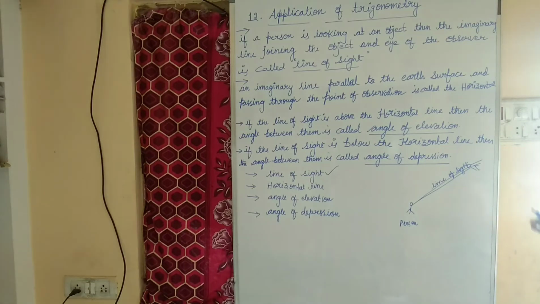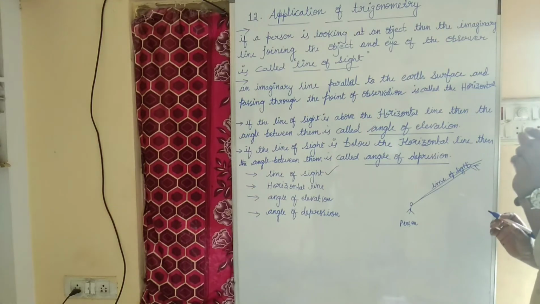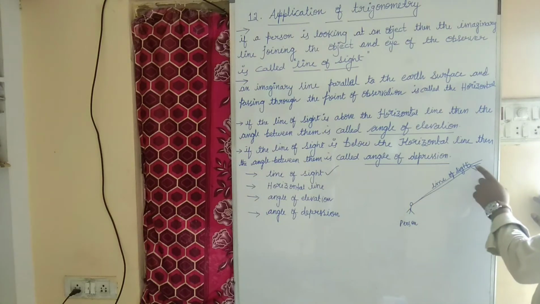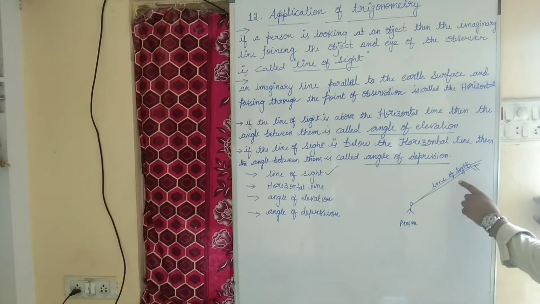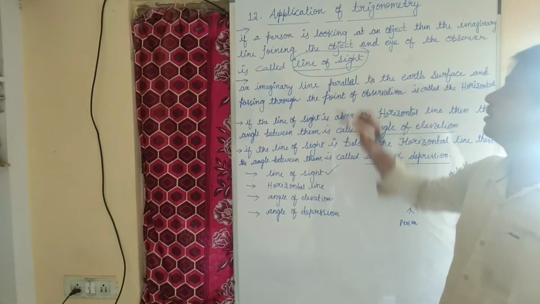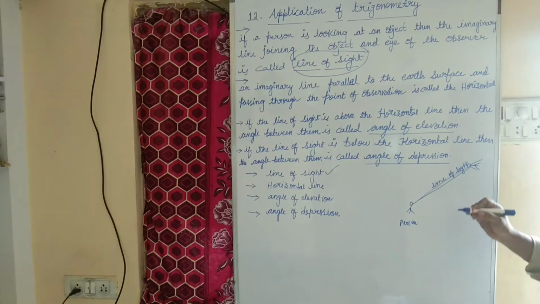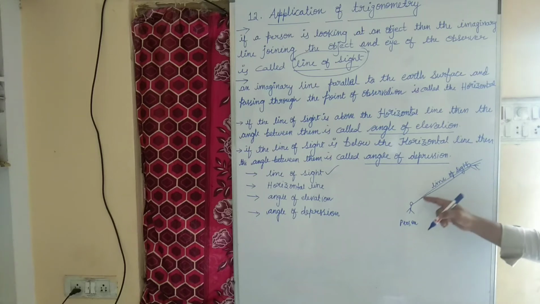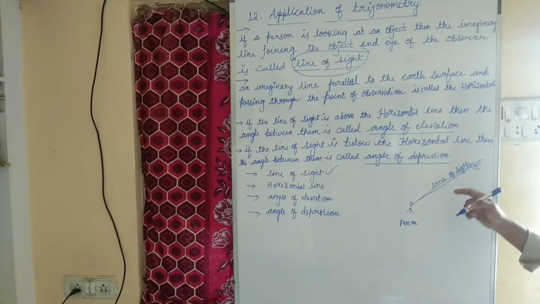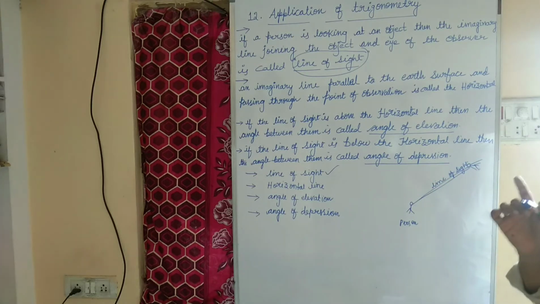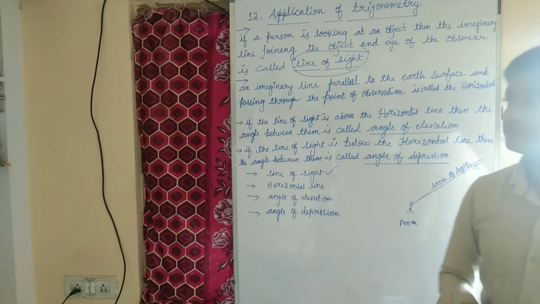Children, did you understand what we mean by line of sight? An imaginary line joining the eye of an observer to the object is said to be the line of sight. I hope you understood. If a person is looking at an object, then the imaginary line joining the object and the eye of the observer is called the line of sight.